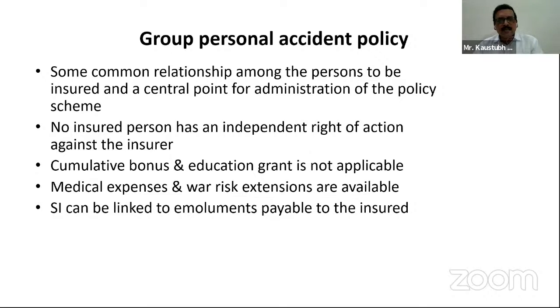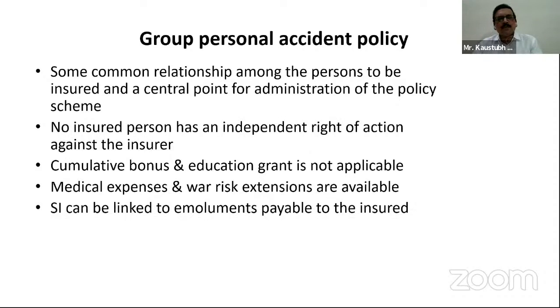The first point is the employer-employee relationship, or the club and the member. If there is a registered club with its registered members, they can take a group personal accident policy. Nowadays you must all be having cards, the debit cards and credit cards. There is one central point for administration, which is the bank, which issues these credit cards or debit cards to its members, the customers or account holders. This common relationship comes into the picture in case of group personal accident policy.